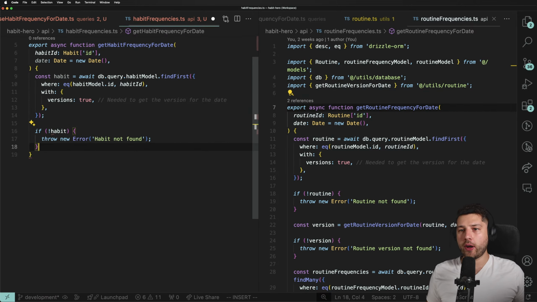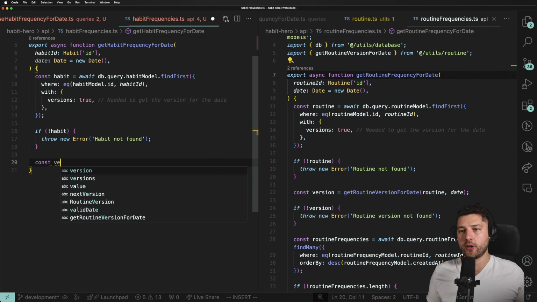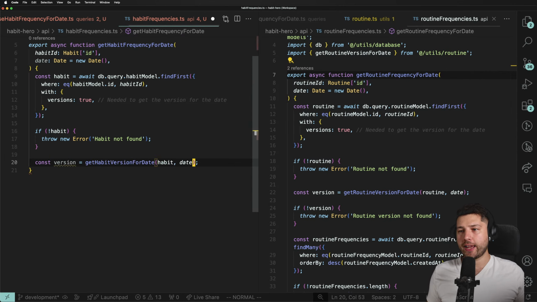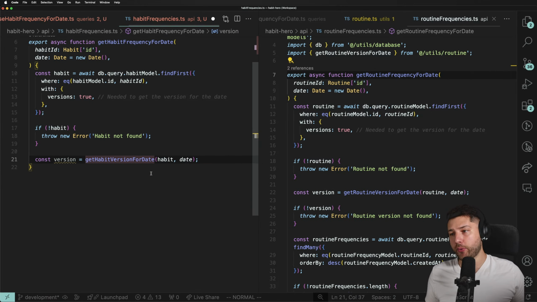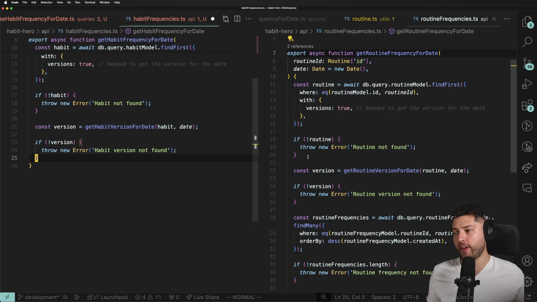If no habit, throw new Error, habit not found. Then as usual, const version equals getHabitVersionForDate. We're going to import this from our utils. If we don't have a version, habit version not found.